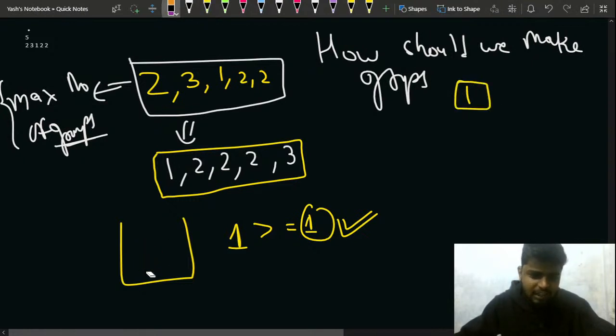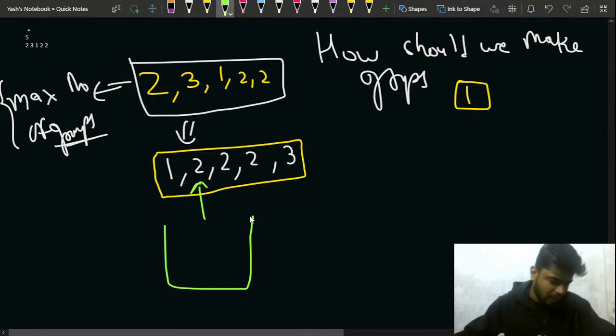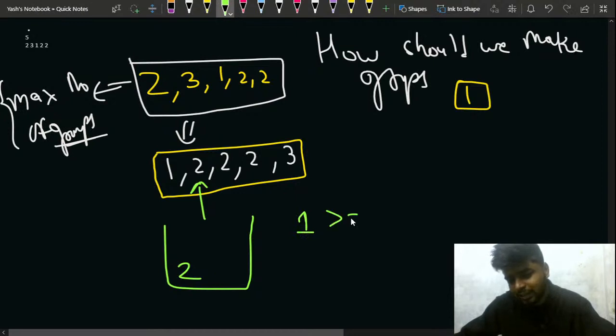After that I move to the next index. I move to this index, that is 2. So now I have to make a new group. I put 2 in it. So the current group size is 1. Is 1 greater than or equal to 2? No, that's not the case.